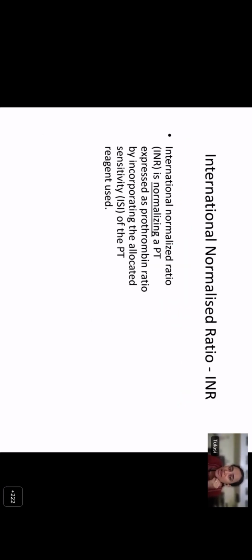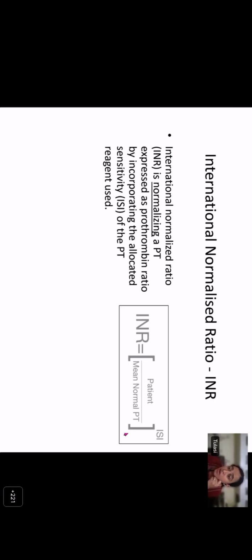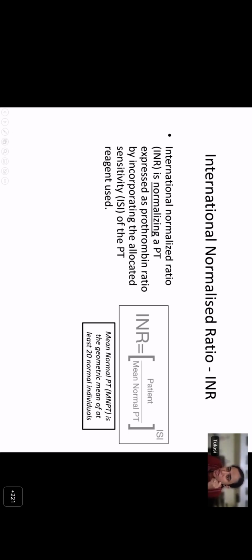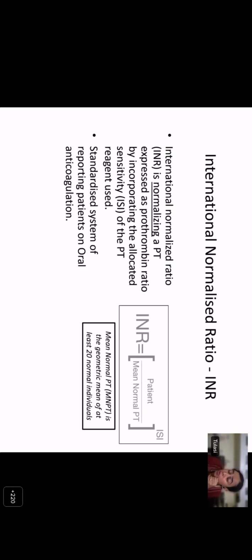INR normalizes the prothrombin time expressed as a ratio by incorporating the sensitivity of the PT reagent. How can you calculate it? INR is the patient's prothrombin time divided by the mean normal prothrombin time, the whole raised to the ISI, where MNPT, or mean normal prothrombin time, is the geometric mean obtained from at least 20 normal individuals. So this is a standardized system of reporting for patients on oral anticoagulation.